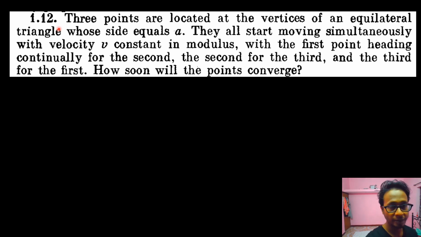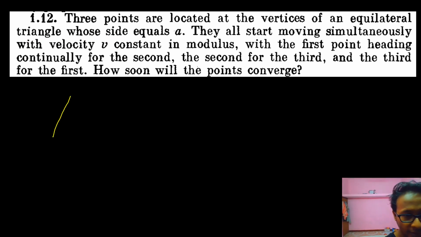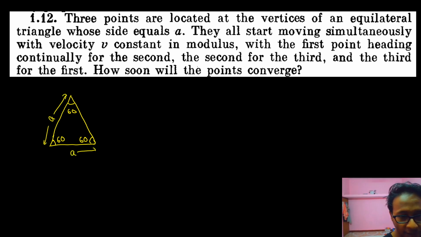Let's read the question. 3 points are located at the vertices of an equilateral triangle whose side is equal to a. So out here, this is an equilateral triangle. Equilateral triangle means all the sides are same and all the angles are same. So this angle is 60, this angle is 60, and this angle is 60, and every side is A.